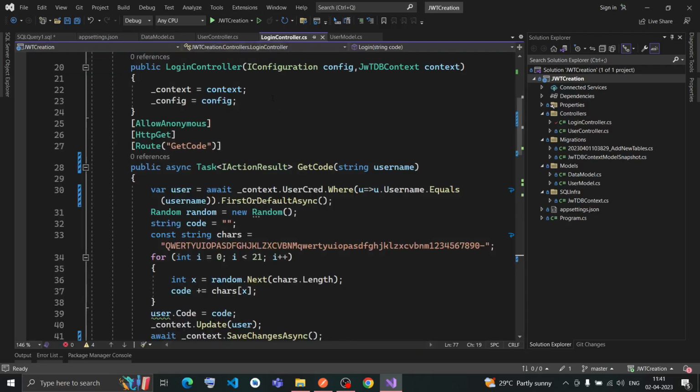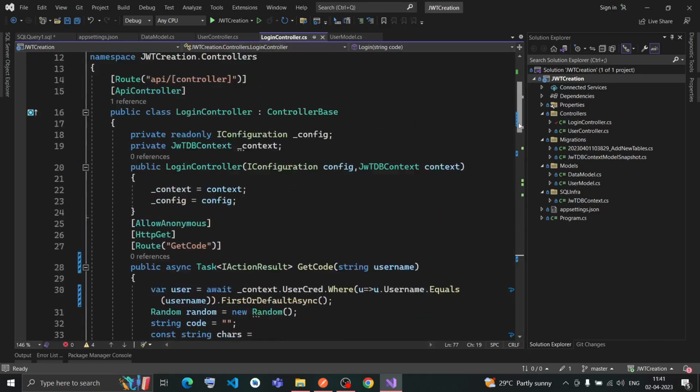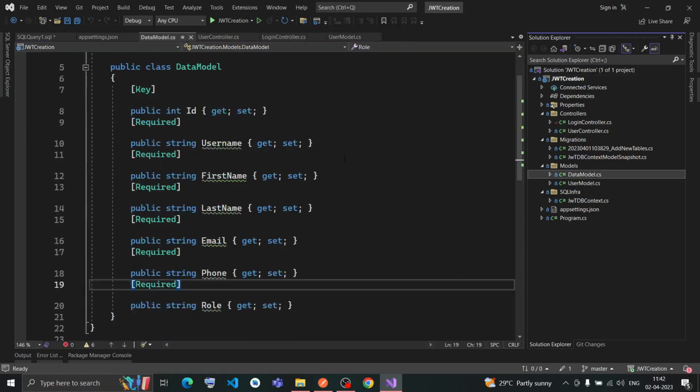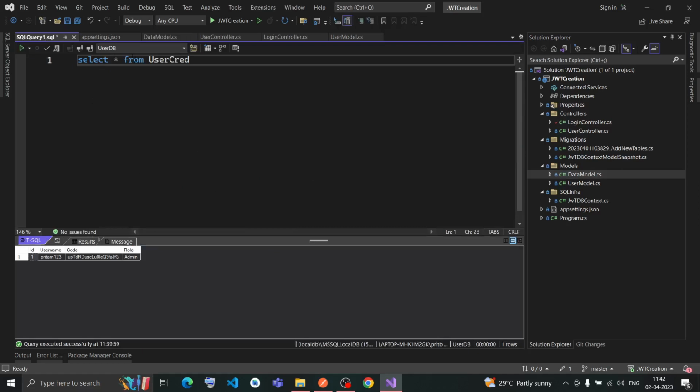First I have created one login controller. No, first let me tell you what the models are. I am using the code first approach. So here are the data models. This class is named data model. It has 7 properties, that is nothing but this user data. If I show you again, it has 1 2 3 4 5 6 7 properties.